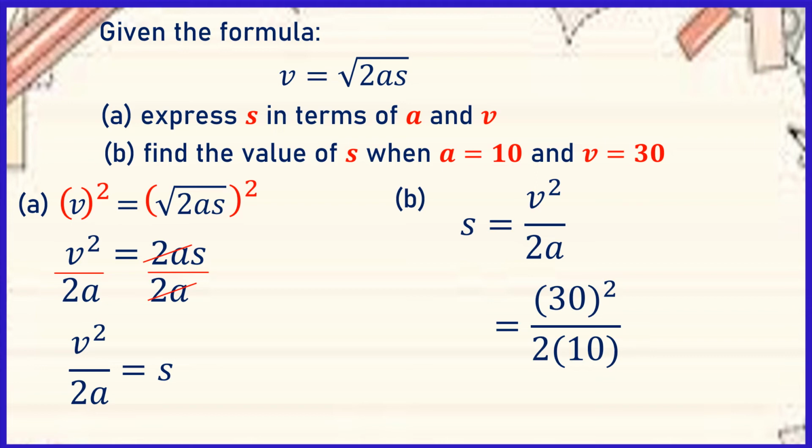And what is 30 squared? Correct, it is 900 and 2 times 10 is equal to 20. From here, we can cancel 0 and 0 so that it will be easier for us to divide. And 90 divided by 2 is equal to 45. So S is equal to 45 when A is equal to 10 and V is equal to 30.